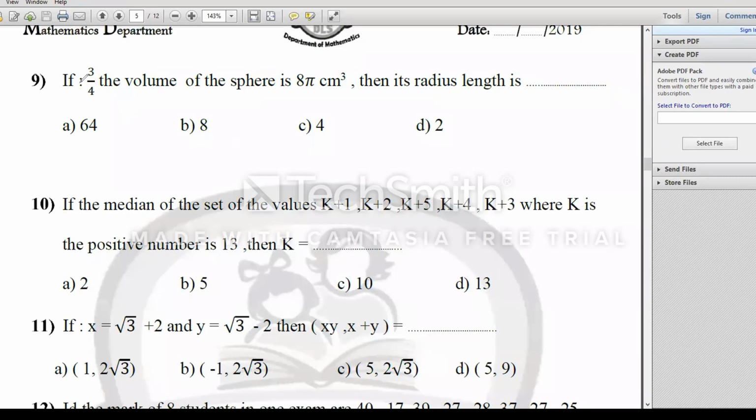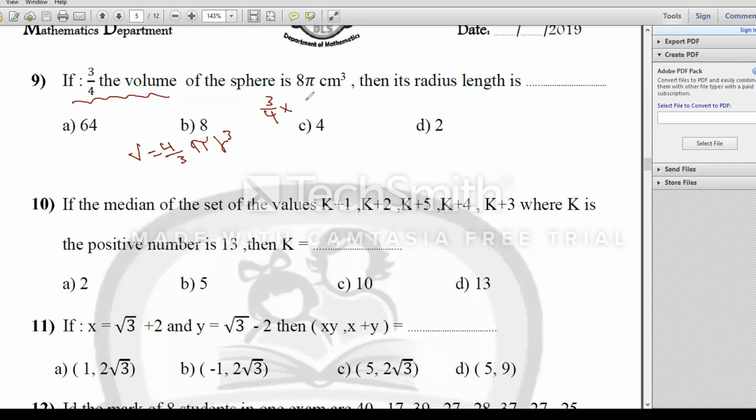Number 9. If 3/4 of the volume of the sphere is 8 pi cubic centimeters, then the radius. Remember with me the volume of the sphere, it's a very important rule. Volume of the sphere equals 4 over 3 pi r cubed. Here, he said that 3/4 of my volume, it will be 3/4 in front of my rule.